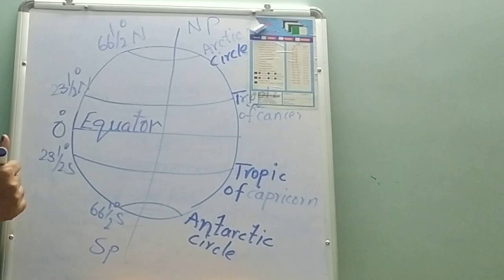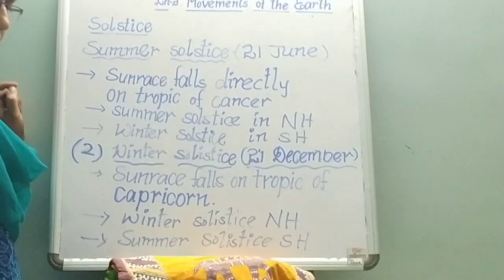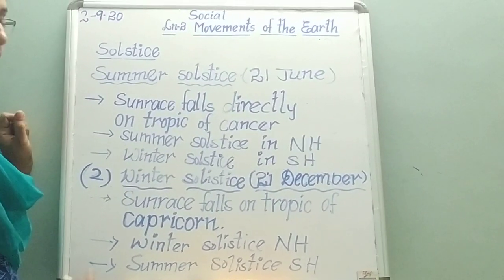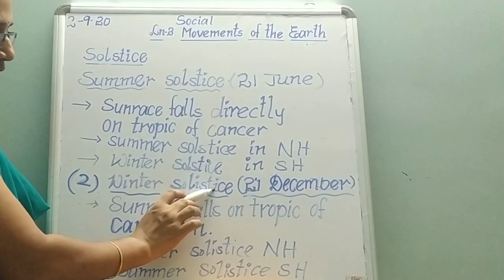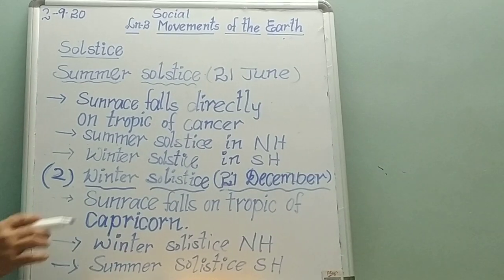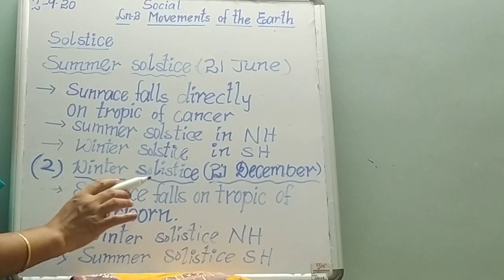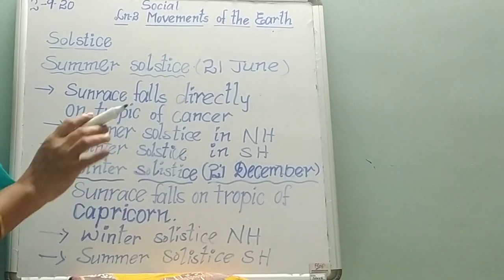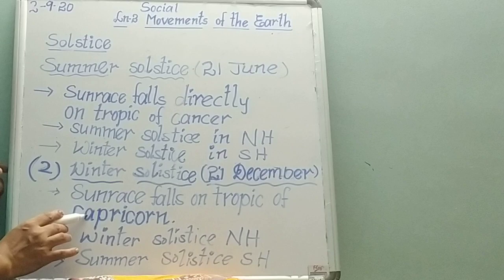Winter solstice. Next one is winter solstice. So when does it come? On 21st December. On 21st December, the sun rays fall directly on the Tropic of Capricorn. Where does it fall? On the Tropic of Capricorn.